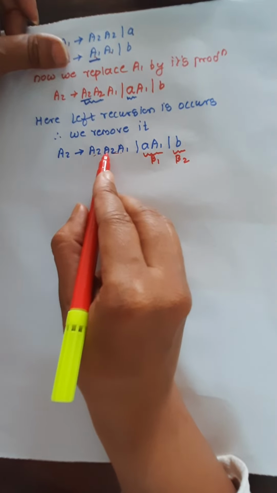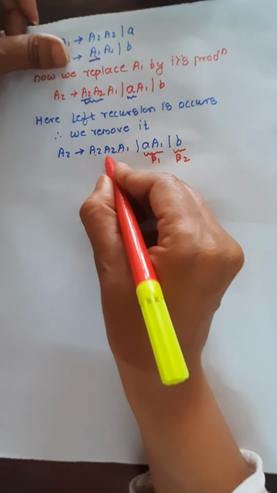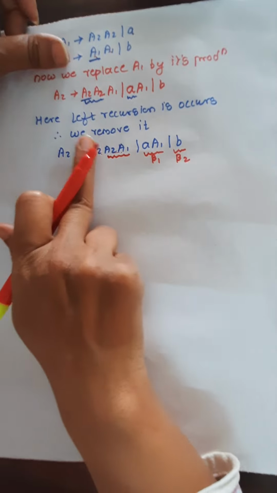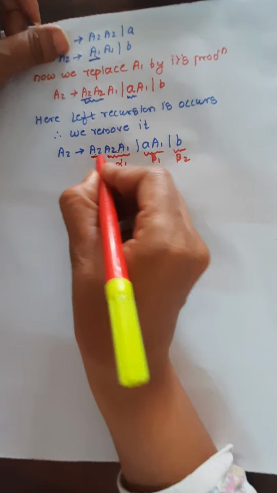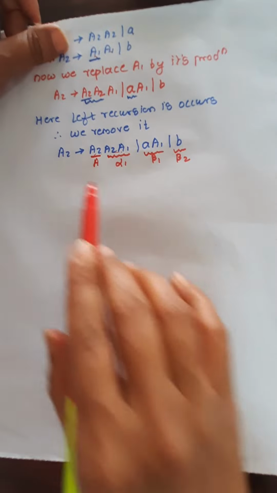This production is responsible for the left recursion. So by removing this non-terminal, the remaining part is the alpha. So here A2 A1 is the alpha 1, and this A2 is nothing but the A. Everyone go through the left recursion video, so you will understand it better.